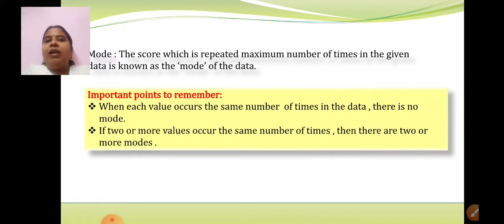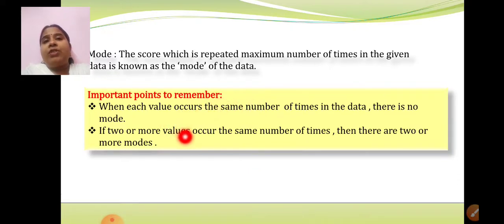What was that? When each value occurs the same number of times in the data, then there is no mode. And if two or more values occur the same number of times, then there are two or more modes. These were the two important points about mode. If I have observations where they are repeated the same number of times, then it will be difficult for us to find the mode. So that particular case will have no mode.